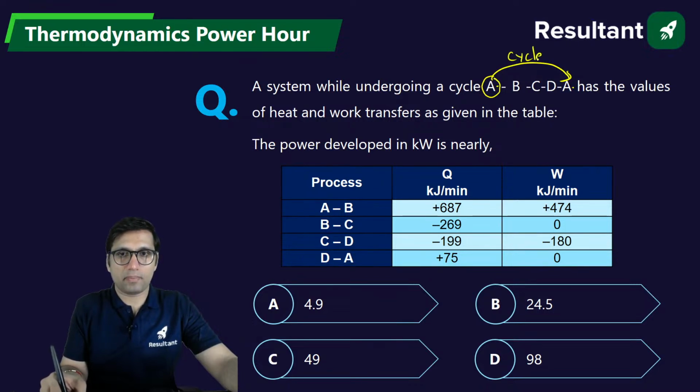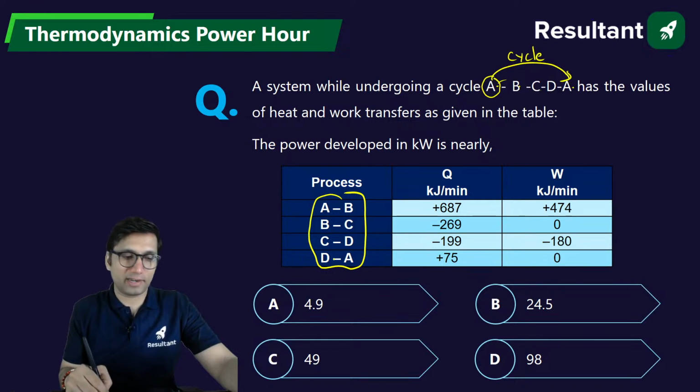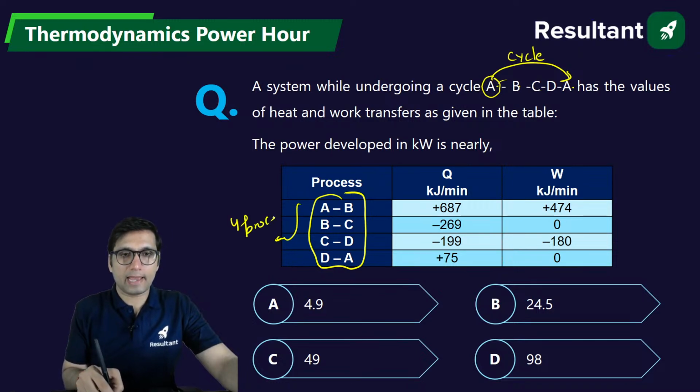A cycle is formed from A to B, then B to C. And this cycle consists of how many processes? 4 processes: A to B, then B to C, then C to D, then finally D to A. So there are 4 processes in this cycle. Clear? And in each process, the heat transfer and work transfer are given in the question.